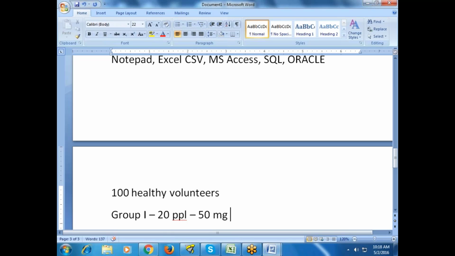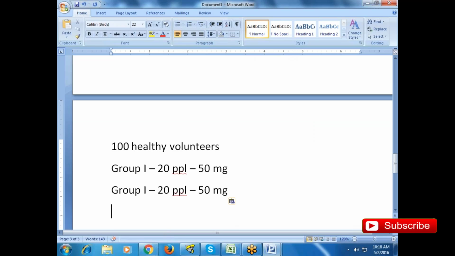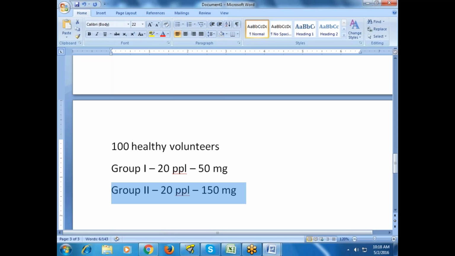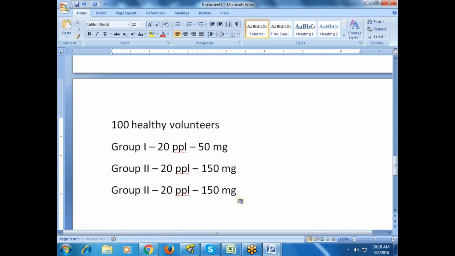No. All these 20 people are absolutely fine. That is good. Then I take another group of 20 people. This time I dose 150 mg to this group. Again I'll put them under observation. That is fine. If they are okay, then I'll go with group 3. Group 3 is 250 mg.